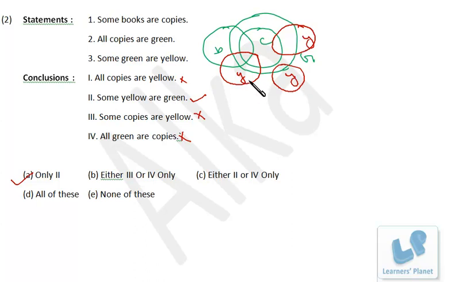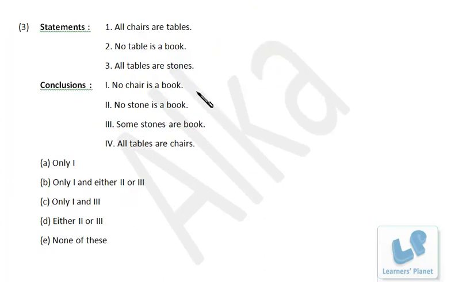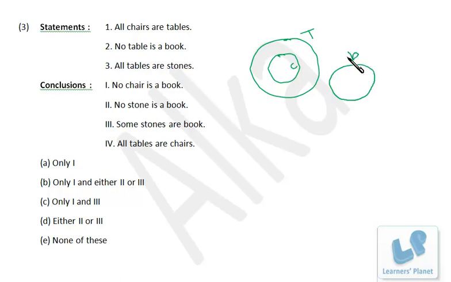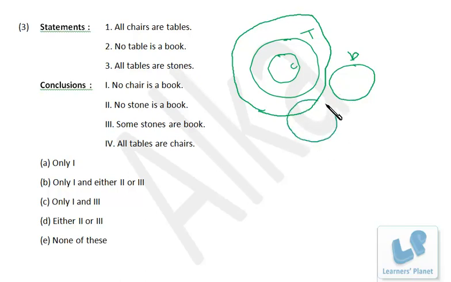Okay, now this one. Here all chairs are tables. No table is a book, so that means book is different. All tables are stones. Now this condition can be there, or maybe this condition is there, right?